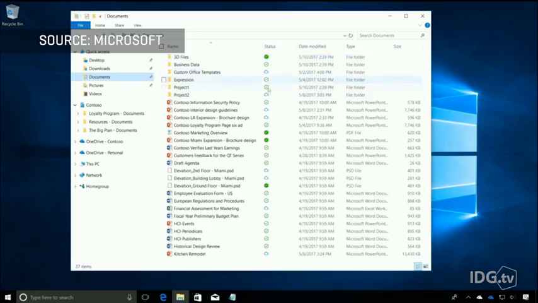Finally, there's OneDrive Files on Demand. So for years, we've sort of struggled with, okay, how do we save big files onto the cloud in OneDrive, but still have access to them on our PC when we need them? OneDrive Files on Demand sort of bridges that gap. The nice thing is that supposedly Microsoft will also sort of intelligently determine what files you need and download them in the background, so you just have access to them when you need them.